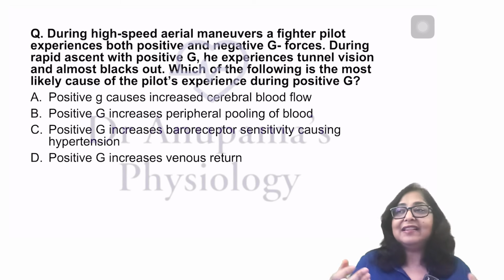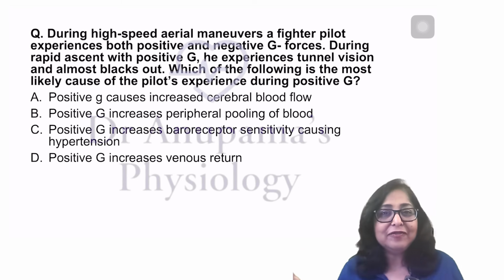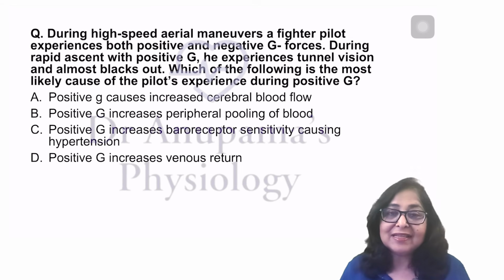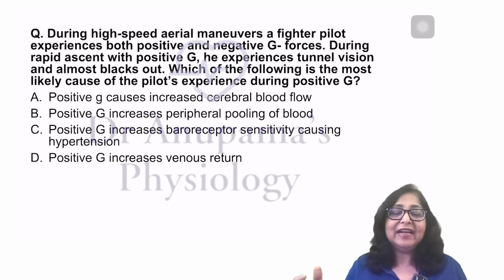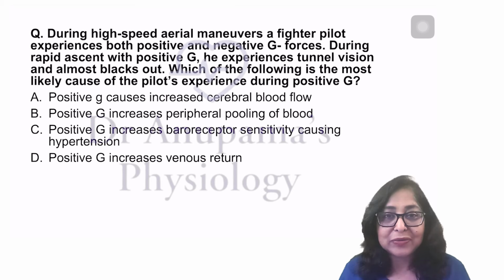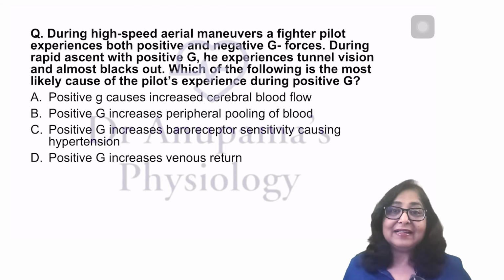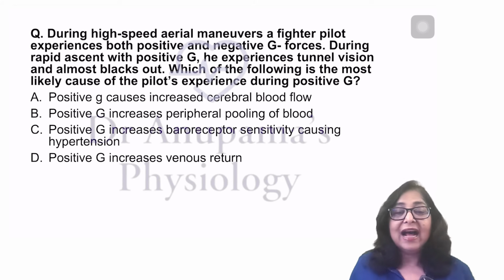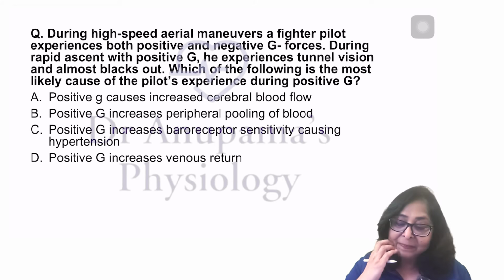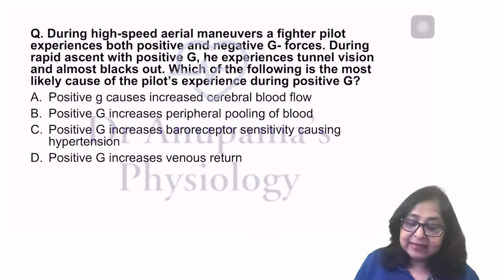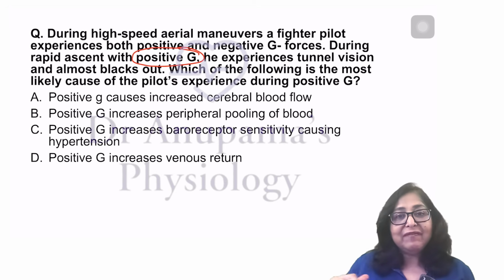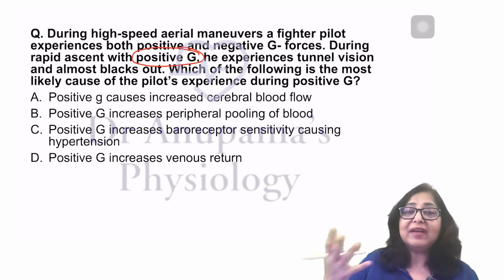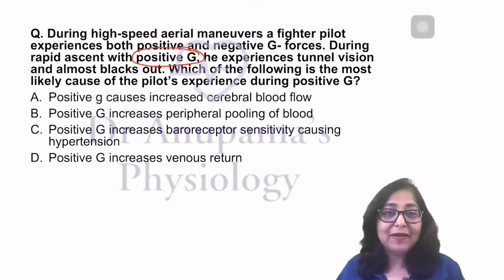Yes, of course, they do say that when you're in a very high speed lift, you do experience some of these positive and negative G forces, but most of us are not going to experience these forces. But our fighter pilots, Indian Air Force pilots and astronauts are subjected to positive and negative G forces. During a rapid ascent, there is a positive G force. The normal gravitational force acting on all of us on the Earth's surface is 1G. Positive G means when the gravitational force becomes more than 1G.